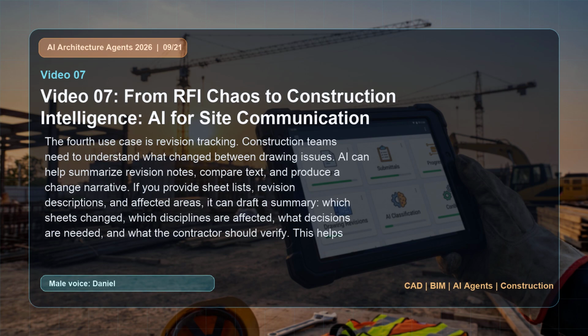The fourth use case is revision tracking. Construction teams need to understand what changed between drawing issues. AI can help summarize revision notes, compare text, and produce a change narrative. If you provide sheet lists, revision descriptions, and affected areas, it can draft a summary.